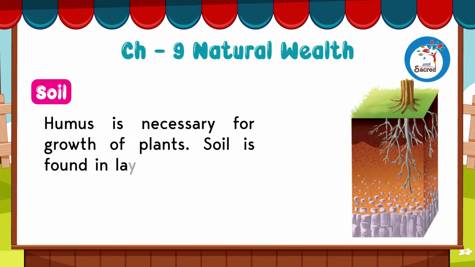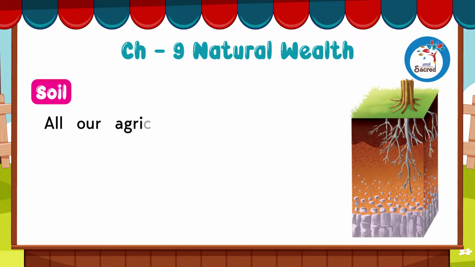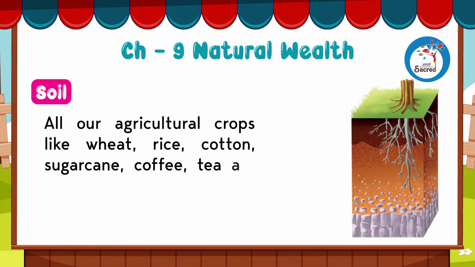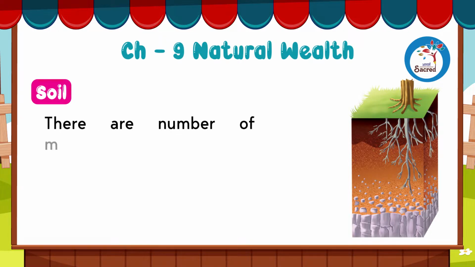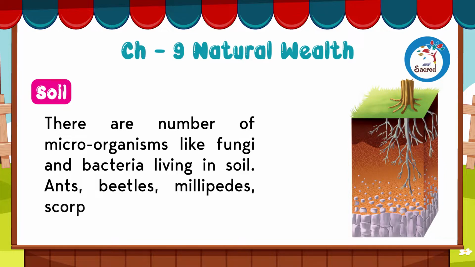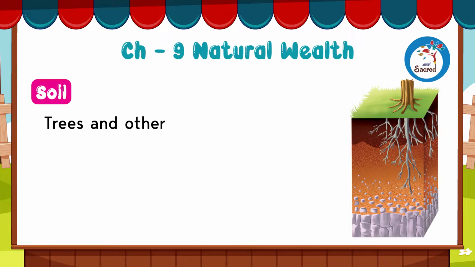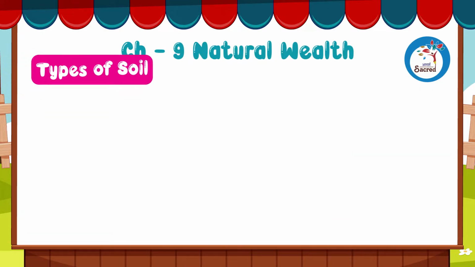Soil is found in layers. Nothing on earth can grow without soil. All our agricultural crops like wheat, rice, cotton, sugarcane, coffee, tea are grown in different types of soils. There are a number of microorganisms like fungi and bacteria living in soil. Ants, beetles, millipedes, scorpions, earthworms, etc. live in soil too. Trees and other plants also grow in soil. Humus, topsoil, subsoil, bedrock.